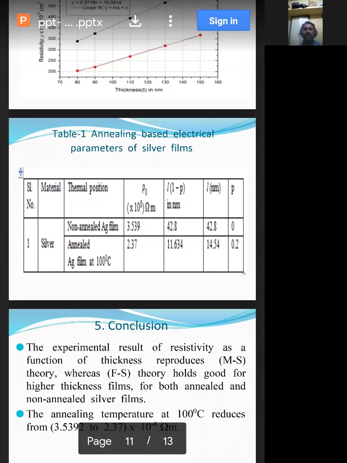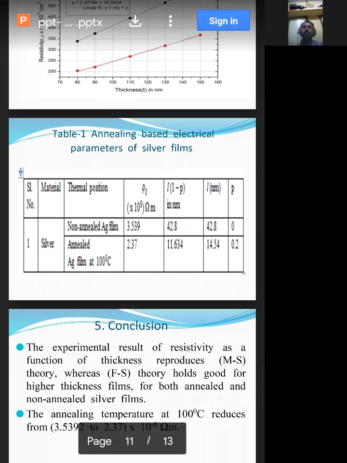Table 1 gives us knowledge about annealing-based electrical parameters of silver films. The metal used is silver, thermally deposited, non-annealed silver film and annealed silver film at 100 degrees centigrade. The rho naught for the annealed silver film at 100 degrees Celsius is 2.37, and for the non-annealed silver film rho naught is 3.539. The specularity parameter for the non-annealed silver film is 0, and for the annealed silver film is 0.2. Here the conduction electron mean free path for the non-annealed silver film is calculated to be 42.8 nanometer, and for the annealed silver film at 100 degrees Celsius, the conduction electron mean free path is 14.54.